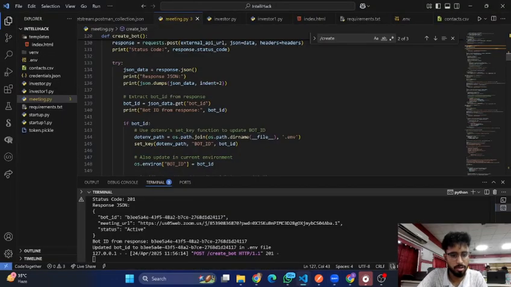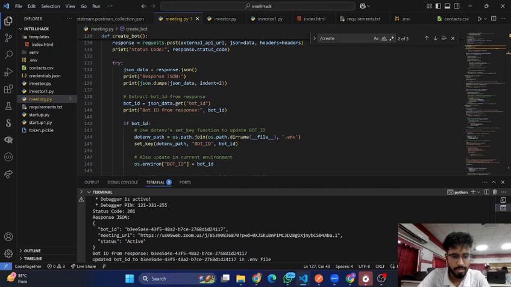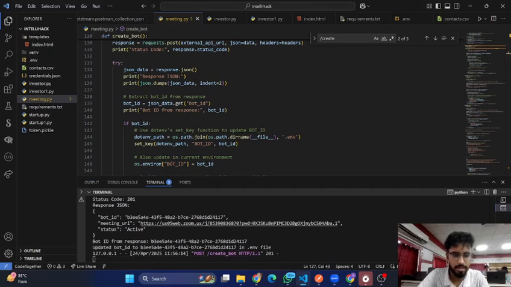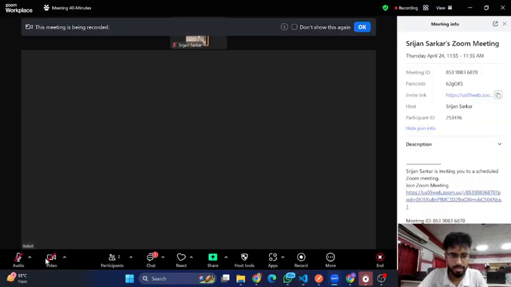Now I'll show you the code and what's happening. The bot recording ID, in progress, has come out in the CLI in the form of JSON. Now the recording has started.